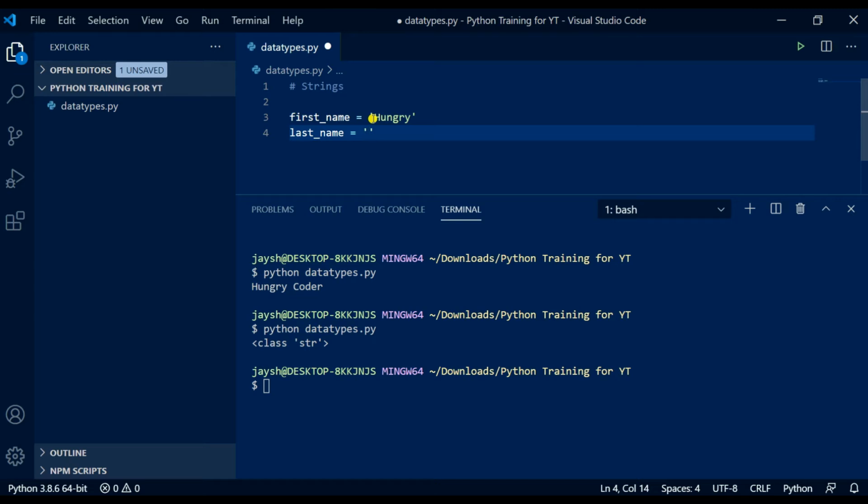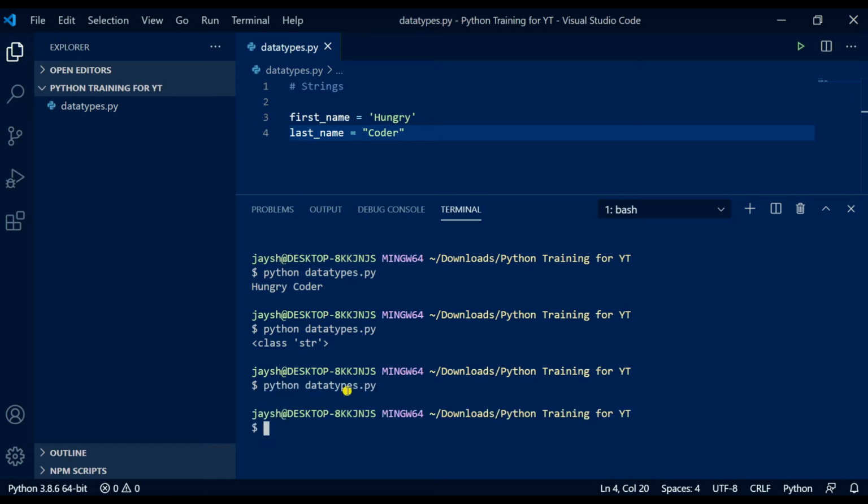And then we want a last name. And let's do double quotes to show you, but just a quick one. If we're using single quotes up here, we should pretty much use single quotes throughout all of our program, just for consistency reasons, but just for the purpose of this, so I can show you that single and double quotes do work. It's more down to preference, really. Control S save. Okay, if we call that to the console, what do you expect to see? Nothing, because we haven't printed these yet.